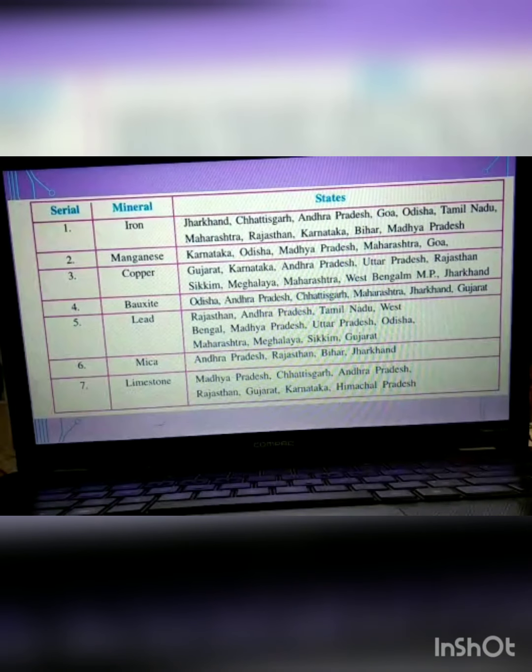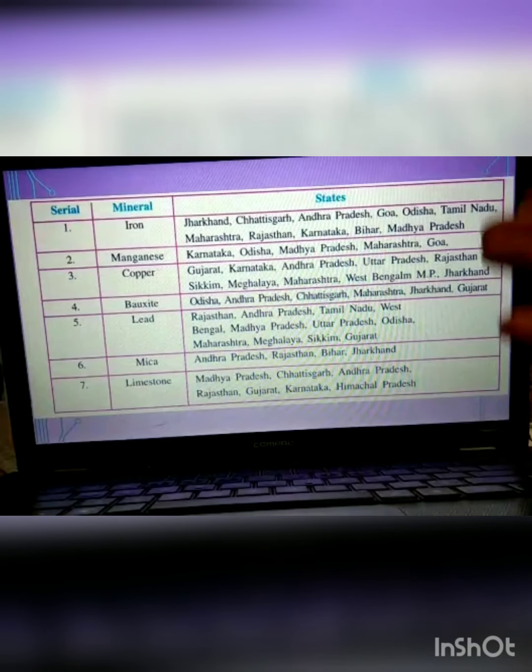This is also a part of your textbook. I have taken it for easy representation, because sometimes your textbook and the other facts are different. So it's better you learn from your textbook only, and this is from your textbook only.